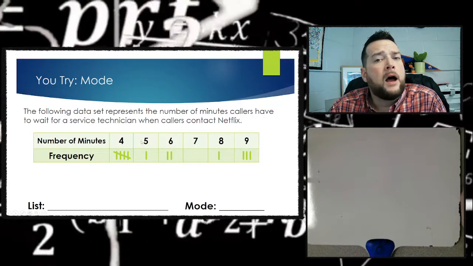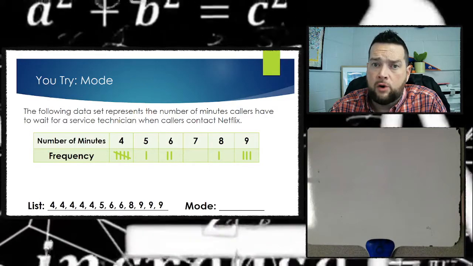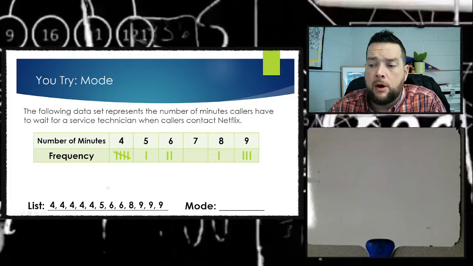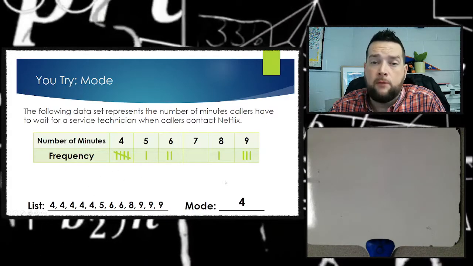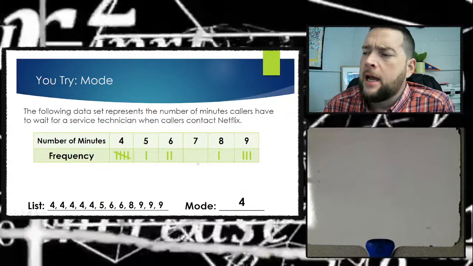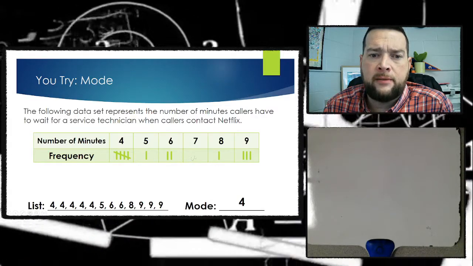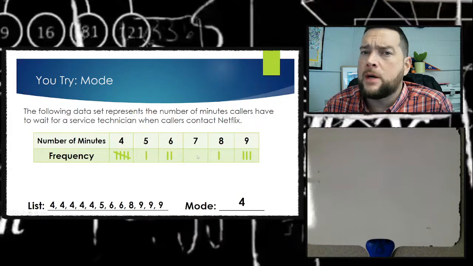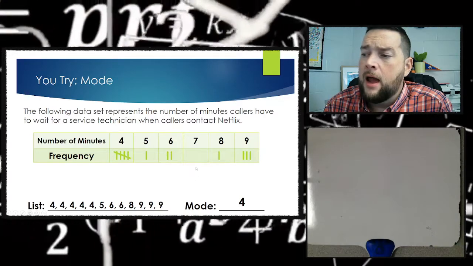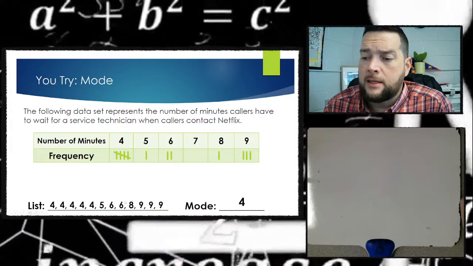But again, step by step, the way to do this, first step is to order everything from least to greatest. Then it's really easy to see which one is repeated the most. The one that's repeated the most is 4. Let's pretend for a second that there were 5 tick marks in the number 7. So this box right here, let's pretend it wasn't blank, that it really had 5 tick marks in there. If that were the case, then I would list out 5 7s down here as well inside my list.